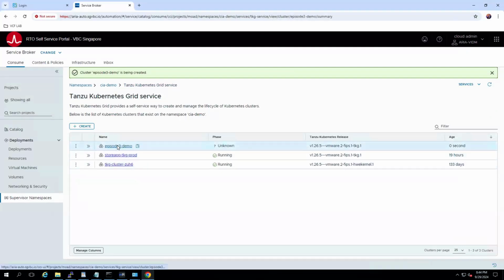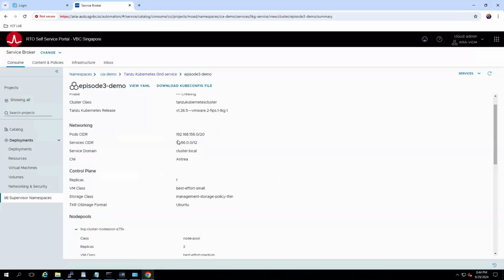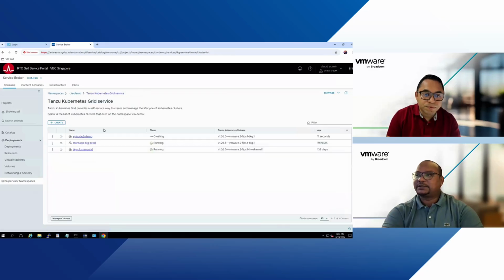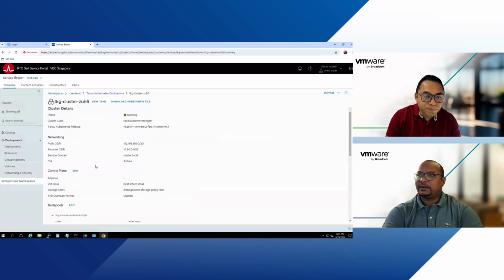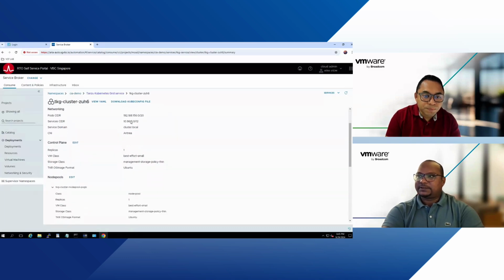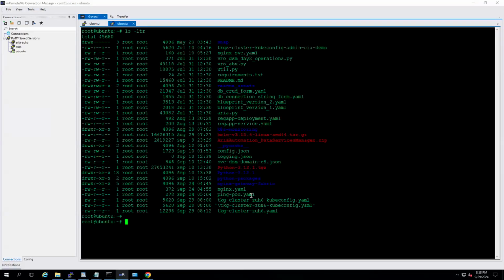Now you can see here, this is being created. So soon we will see the Kubernetes cluster also get created. While our cluster is being created, let's look at an existing cluster that I've already created. For example, this TKG cluster that I created in the past, you can see it provides you all the details. Now you can download this kubeconfig file in order to connect to this cluster. So let's go ahead and do that. I have already moved that file here. You can see that's the kubeconfig file that I downloaded and moved here.